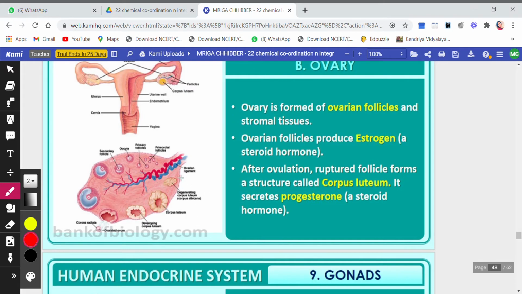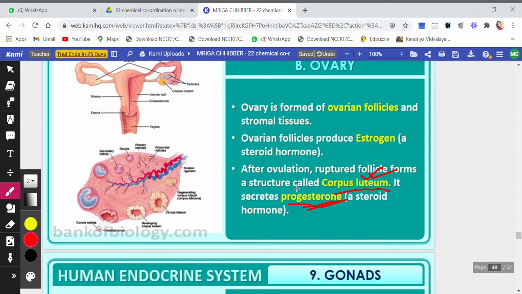Whatever is left behind after the bursting of the Graafian follicle and the release of the ovum is called corpus luteum, and this corpus luteum is responsible for the production of a hormone called progesterone. The presence of progesterone means the pregnancy has started.